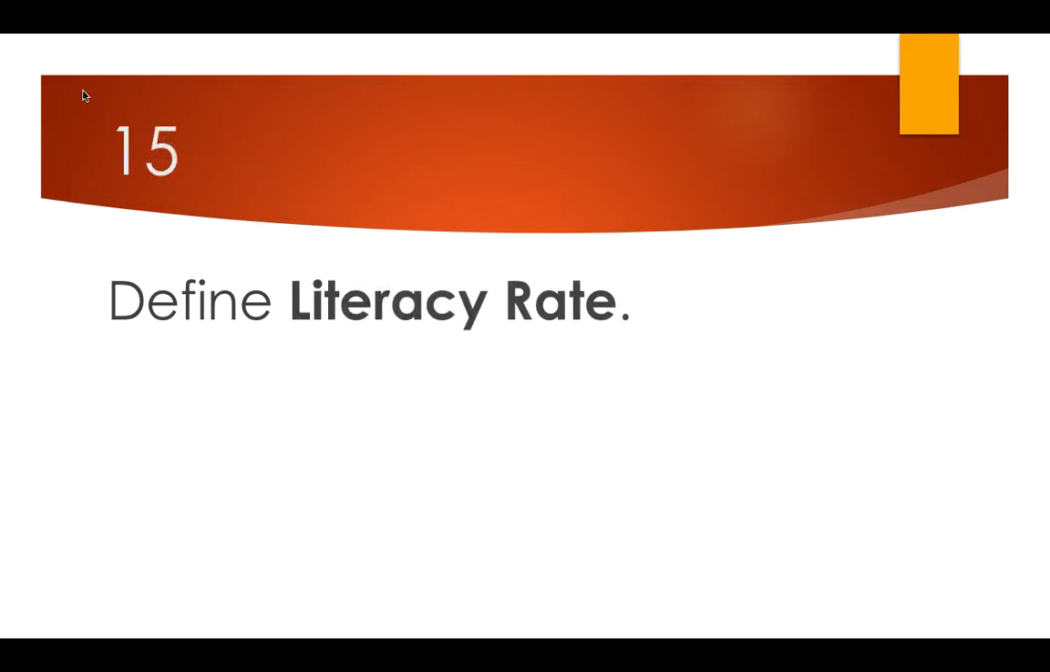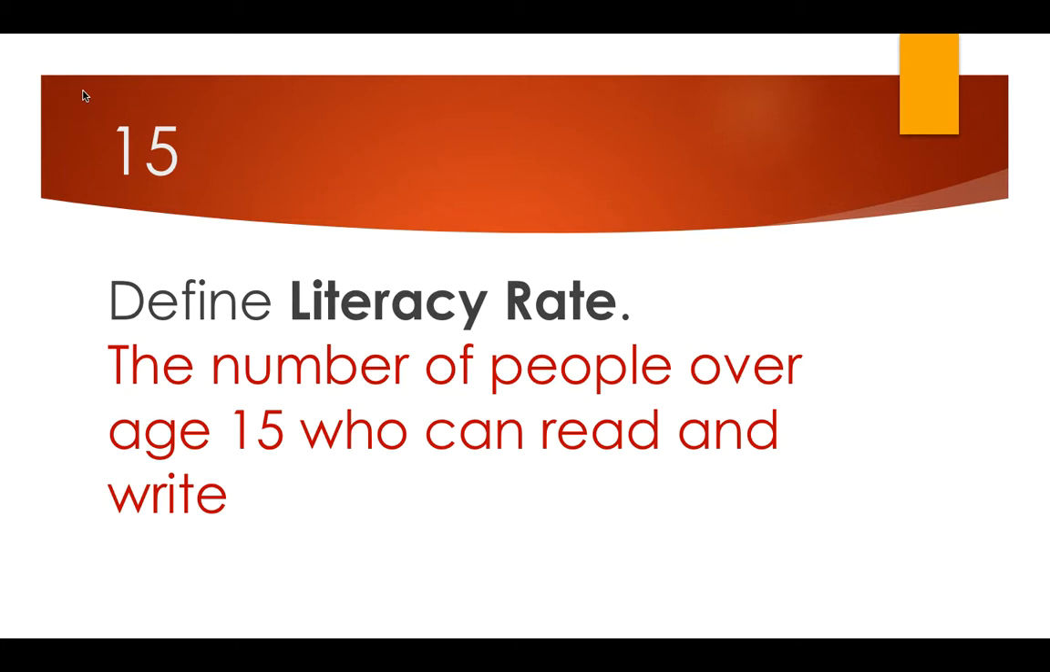Number 15, define literacy rate. Literacy rate is the number of people over age 15 who can read and write. Remember, we said that in America, it's about 99% of people who can read and write. In other countries like Afghanistan, it's in the 30s, 35% or so of people can read and write. All right, so when you're comparing the two countries, that number tells you how educated their population is, which means can they get good jobs? Can they make money? Can they pay for the things they need to pay for? If a country has a very low literacy rate, there's a very good chance that it is still developing. It is not a developed country.